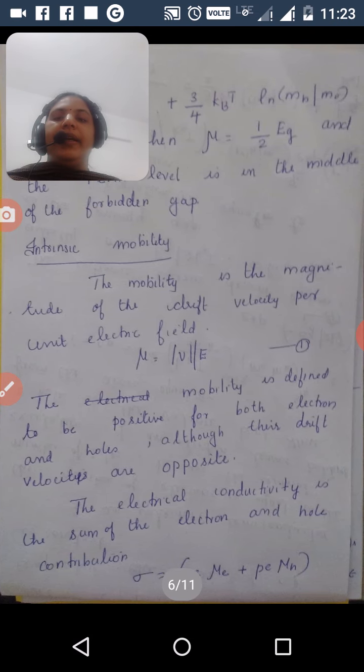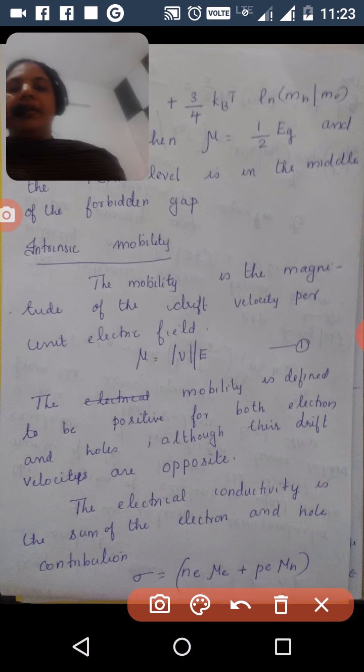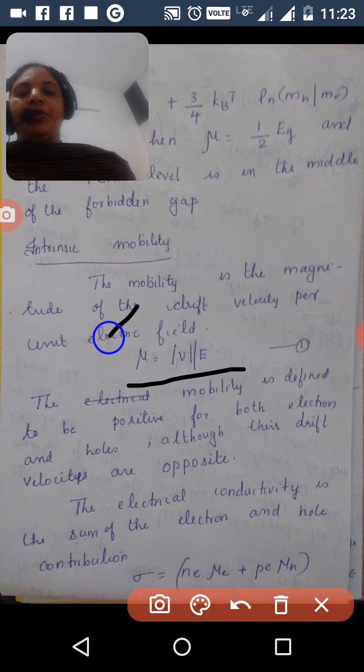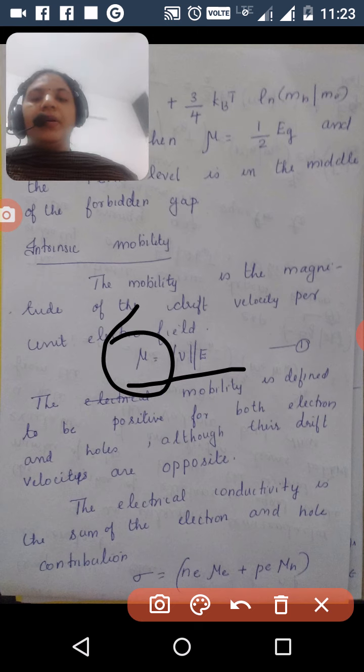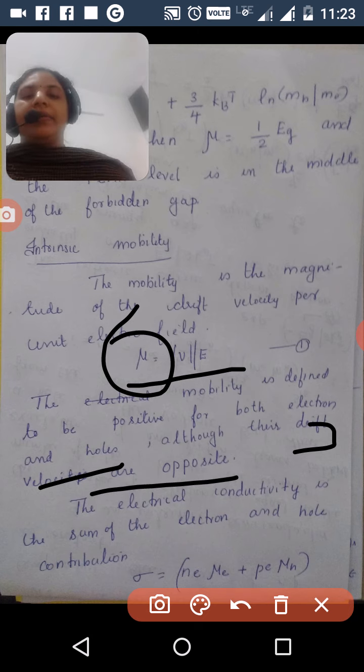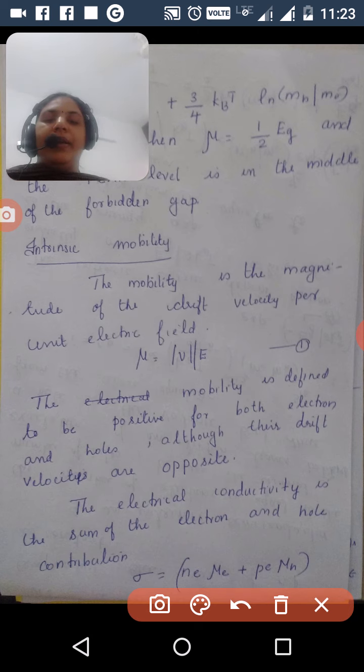Another term is intrinsic mobility. Intrinsic mobility is defined as the magnitude of drift velocity per unit electric field, mu equal to modulus of V divided by E. Mobility should be positive for both electrons and holes, although the drift velocities are opposite; here we take the magnitude.